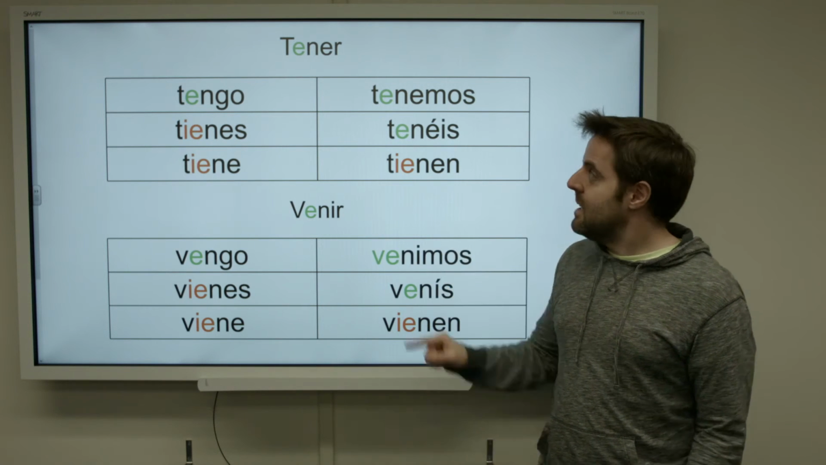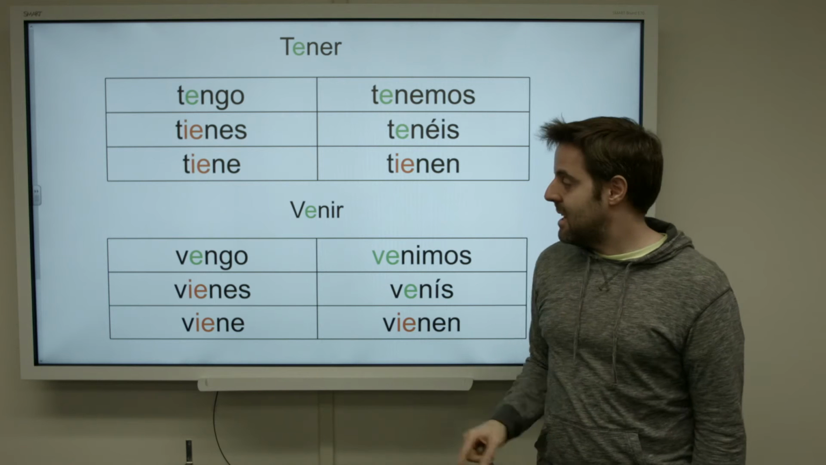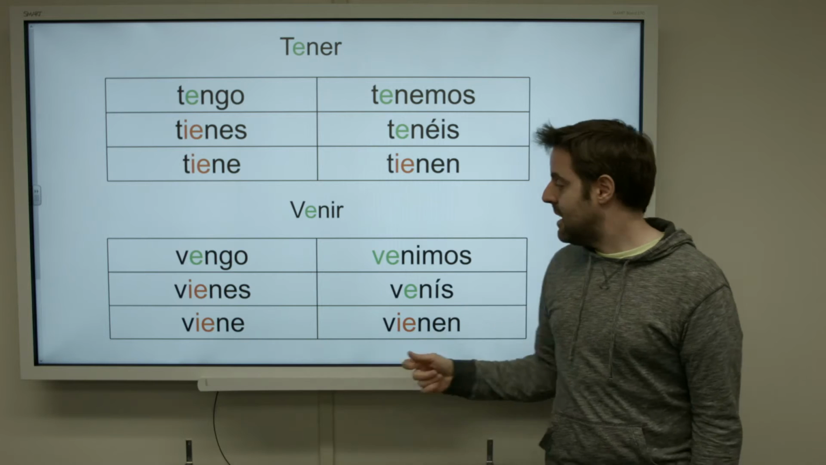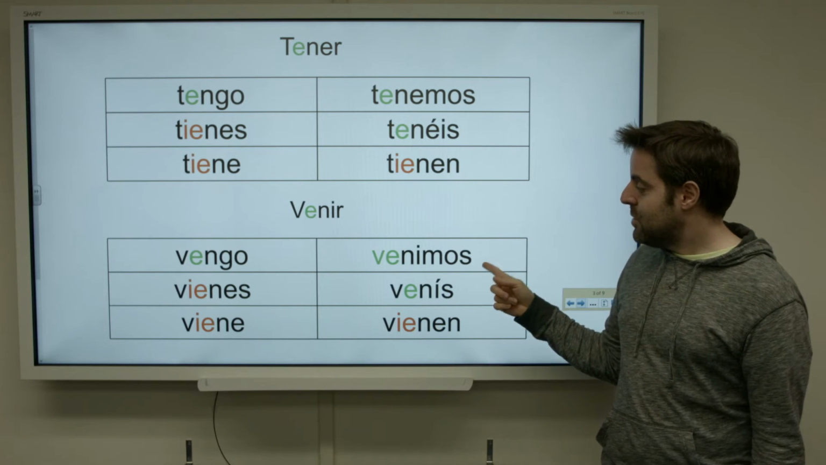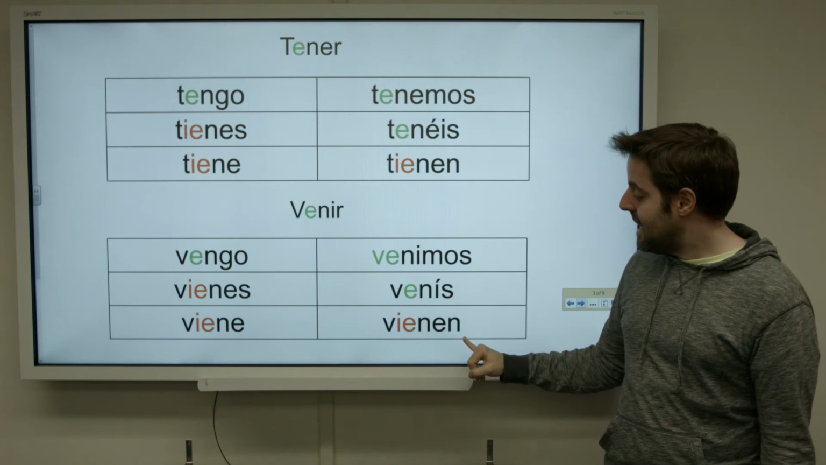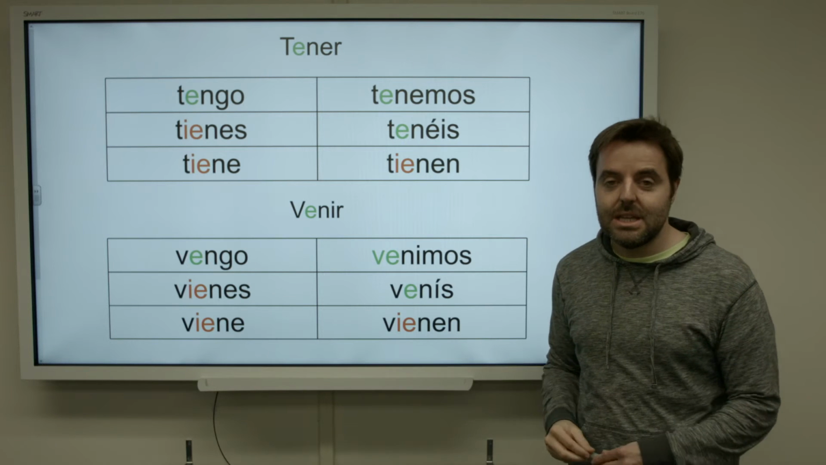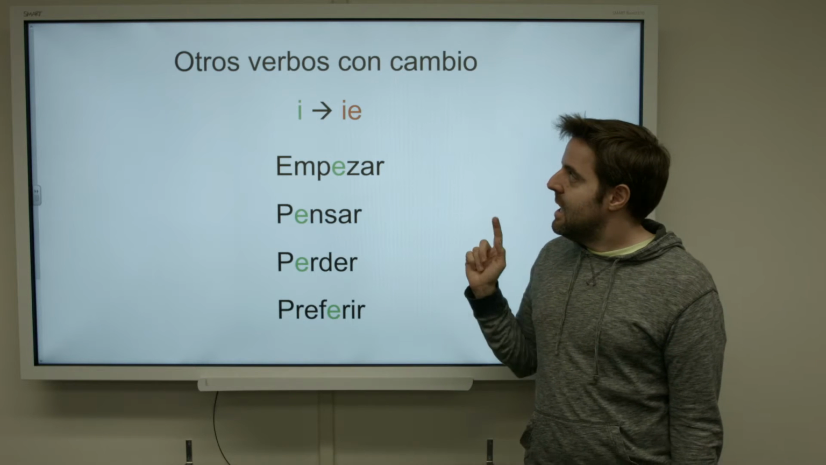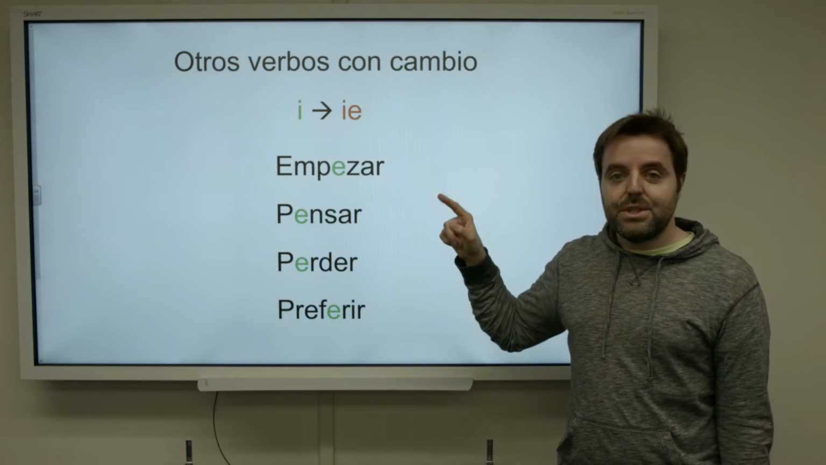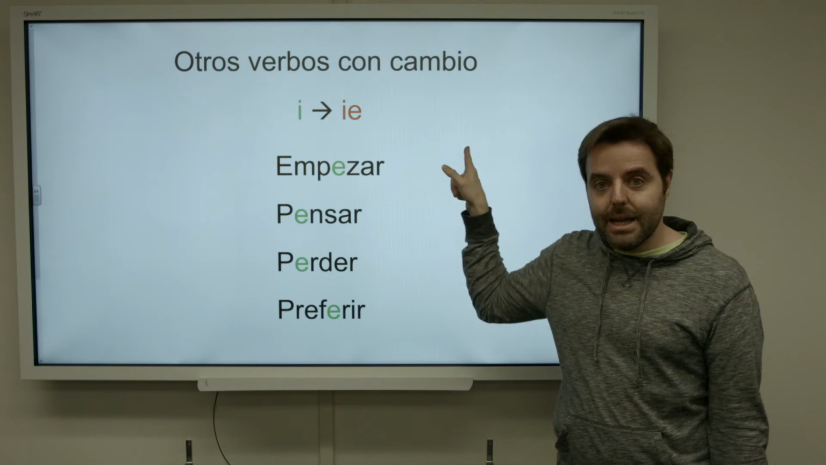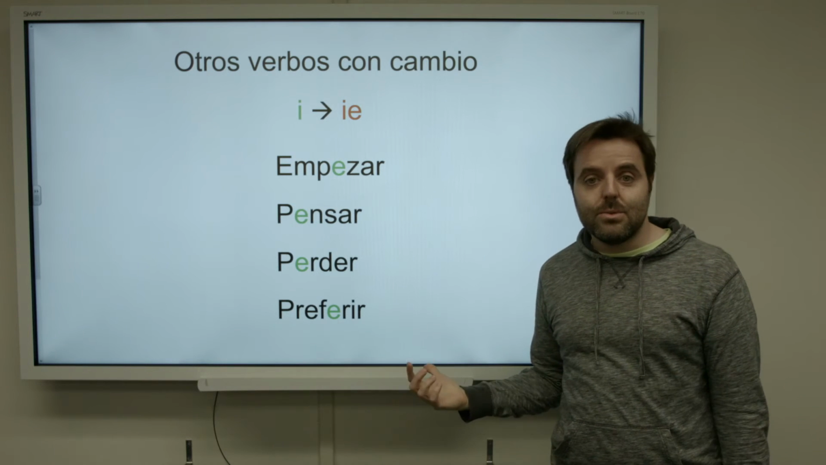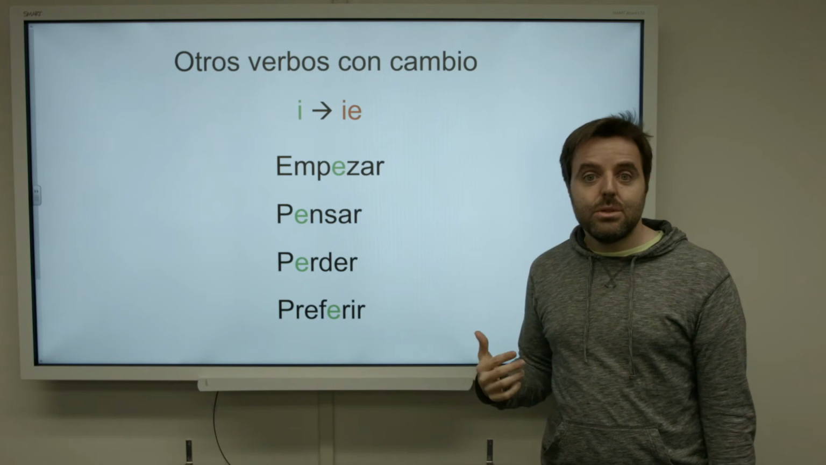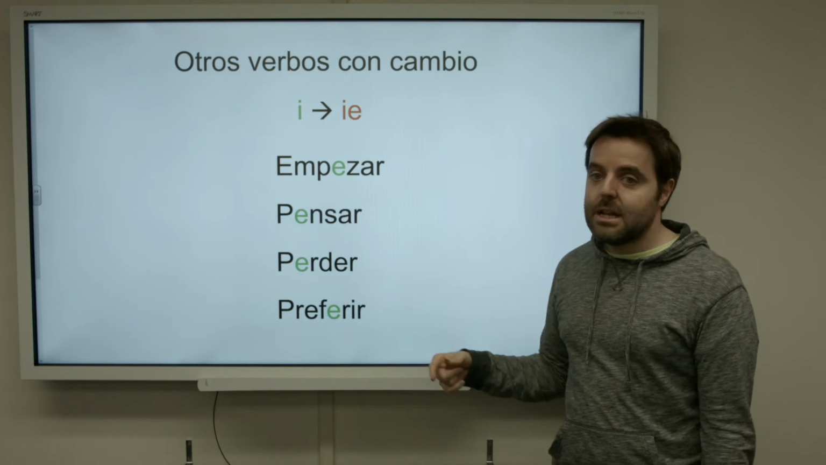Venir, to come, is similar to tener. Yo vengo, tú vienes, él, ella, usted viene. Nosotros venimos, vosotros venís, ellos, ellas, ustedes vienen. Other verbs with change from E to IE are empezar, to begin, pensar, to think, perder, to lose, preferir, to prefer.